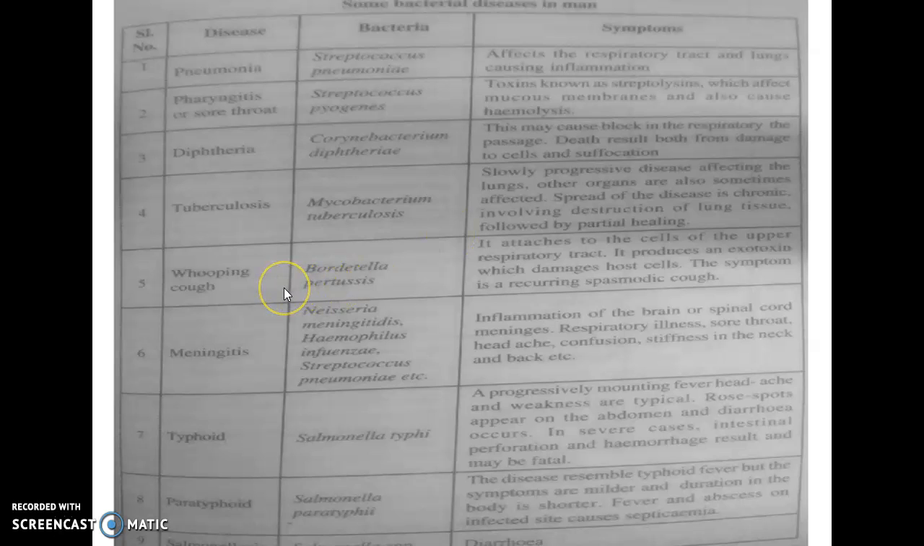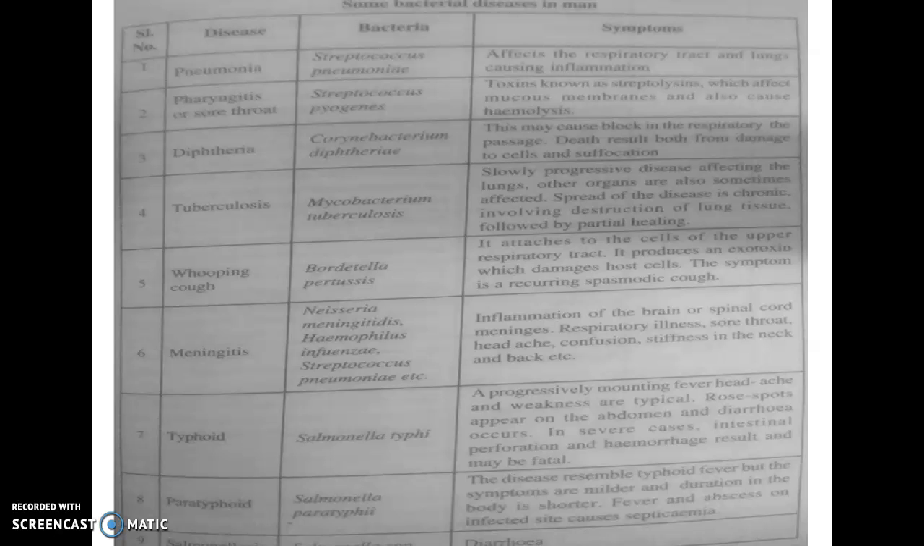Okay. Then the next one is whooping cough, also called pertussis. This is caused by the bacteria Bordetella pertussis, mainly affecting children. It attaches to the cells of the upper respiratory tract and produces an exotoxin which damages the host cell, resulting in a spasmodic cough, the whooping cough. We can make children resistant to this disease by administering the vaccine called DPT. DPT is the diphtheria, pertussis, tetanus vaccine.